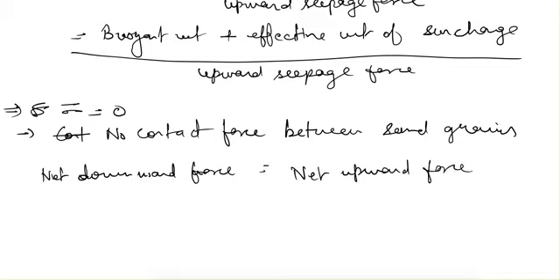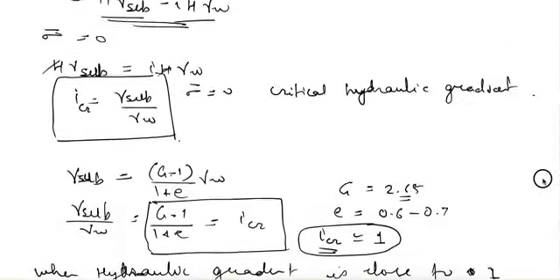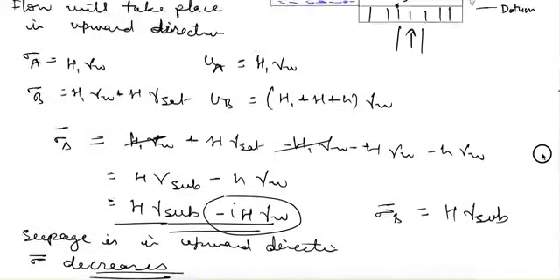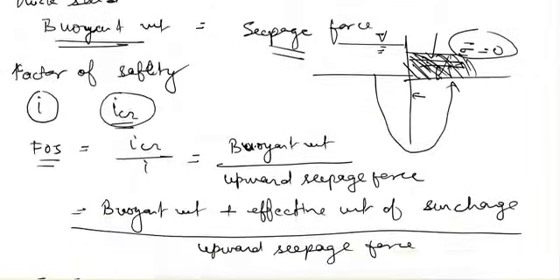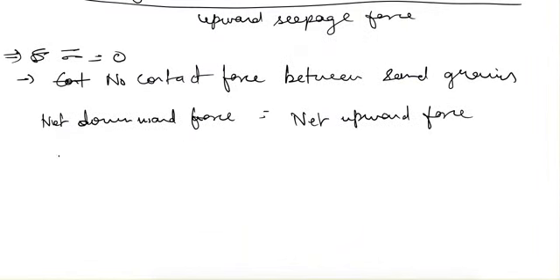Net downward force means the total stress at that point. So in this case we saw the total stress at B is H1 gamma W plus H gamma saturated. So the net downward force will be H1 gamma W plus H gamma saturated.